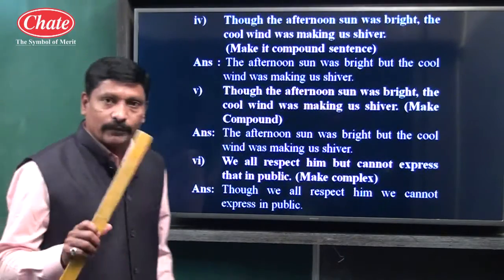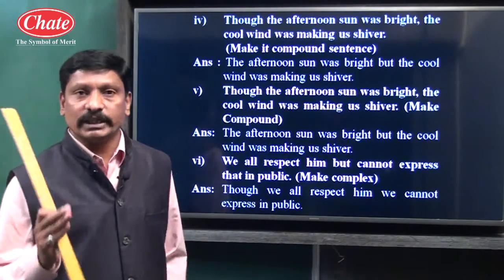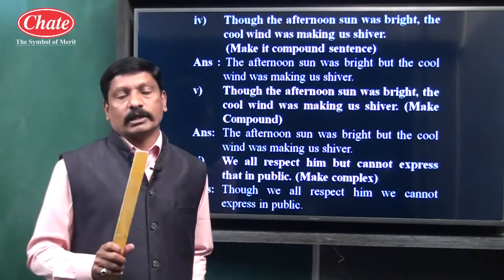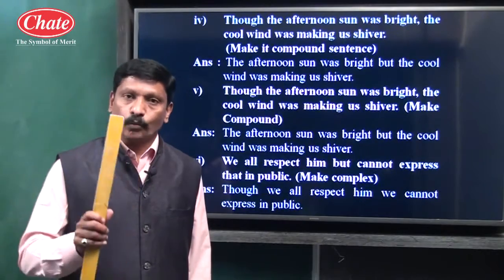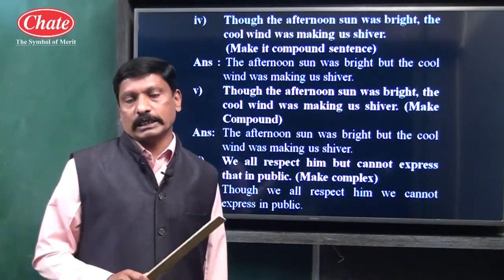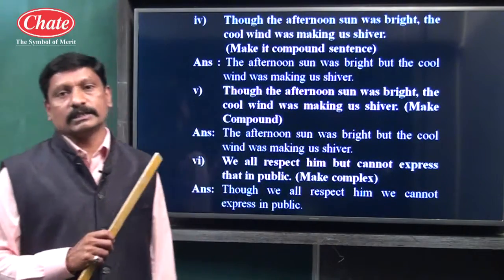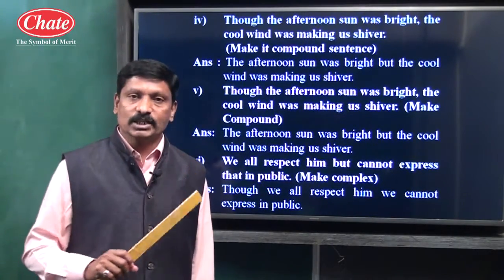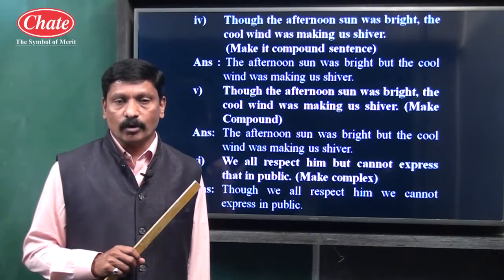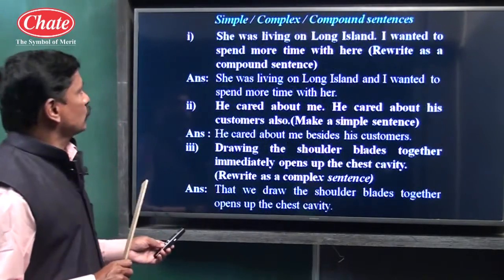So children, we have understood that simple sentence, complex sentence, and compound sentence are three different structures. A simple sentence has one main clause, and it is a sentence which contains one subject and one predicate. A complex sentence has one main clause and at least one subordinate clause, and to make a sentence complex we have to use an appropriate subordinating conjunction. A compound sentence contains at least two main clauses, and to make a sentence compound we have to use coordinating conjunctions. Let us see the next topic.